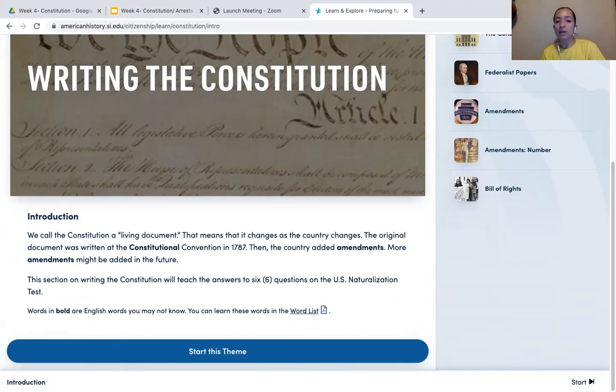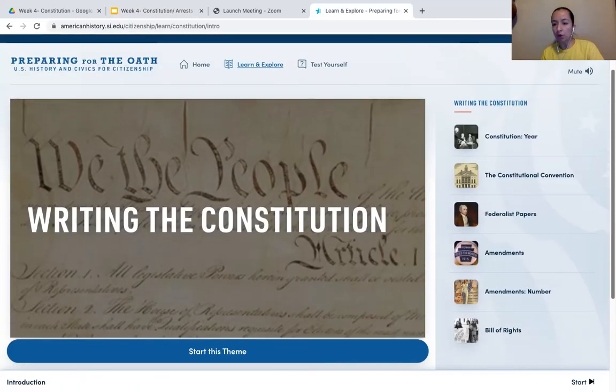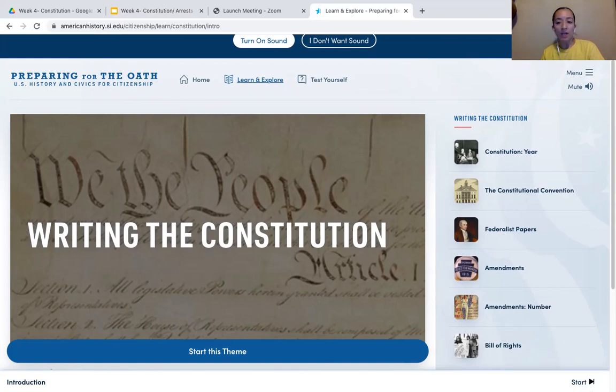The original document was written at the Constitutional Convention in 1787. Then the country added amendments. More amendments might be added in the future. This session on writing the Constitution will teach you the answers to some of the questions for your quiz. First, we're gonna watch this video, the second and third video, and then we're gonna answer the questions that referred to the Constitution.